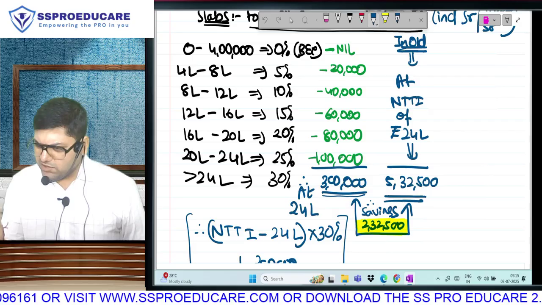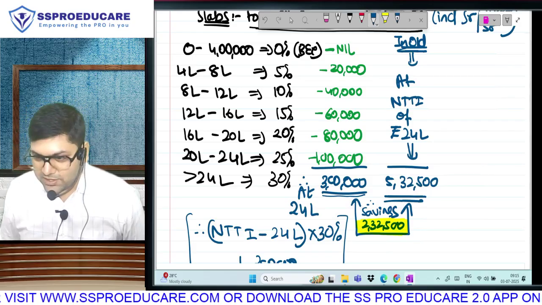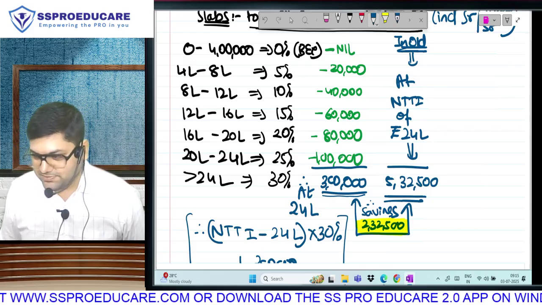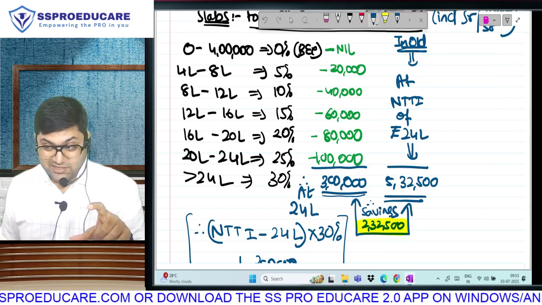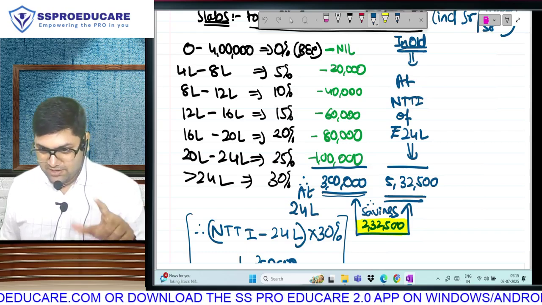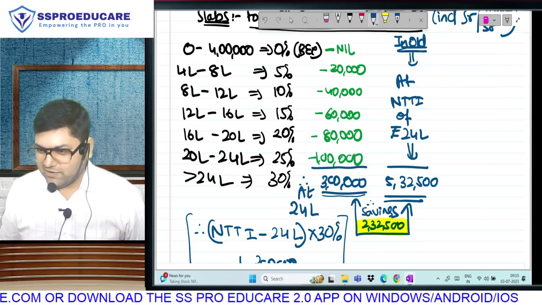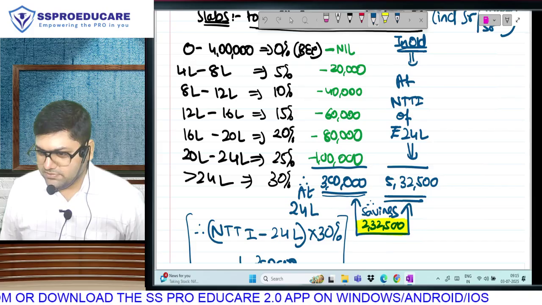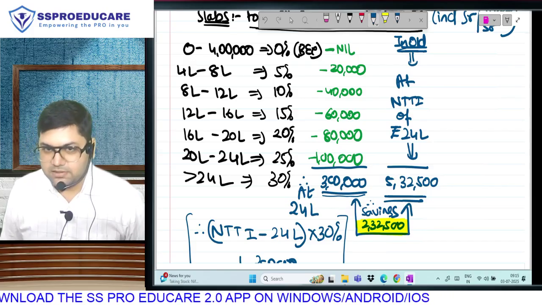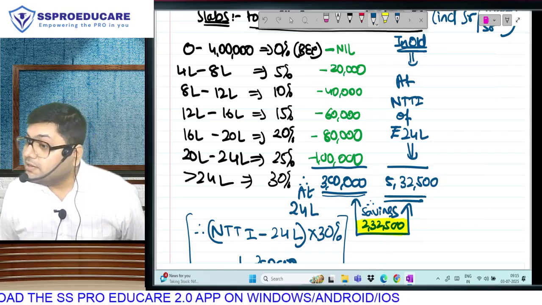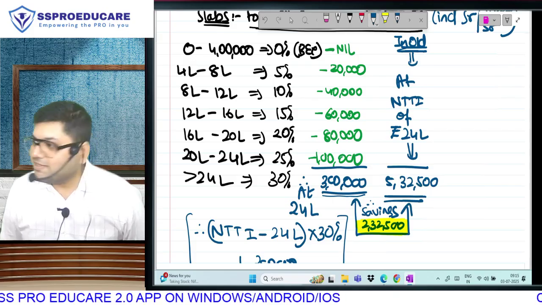If you divide 232,500 by 30%, if my exemptions and deductions total that I am foregoing comes to roughly this much, 7 lakh 75, then in that case, old and new are the same.